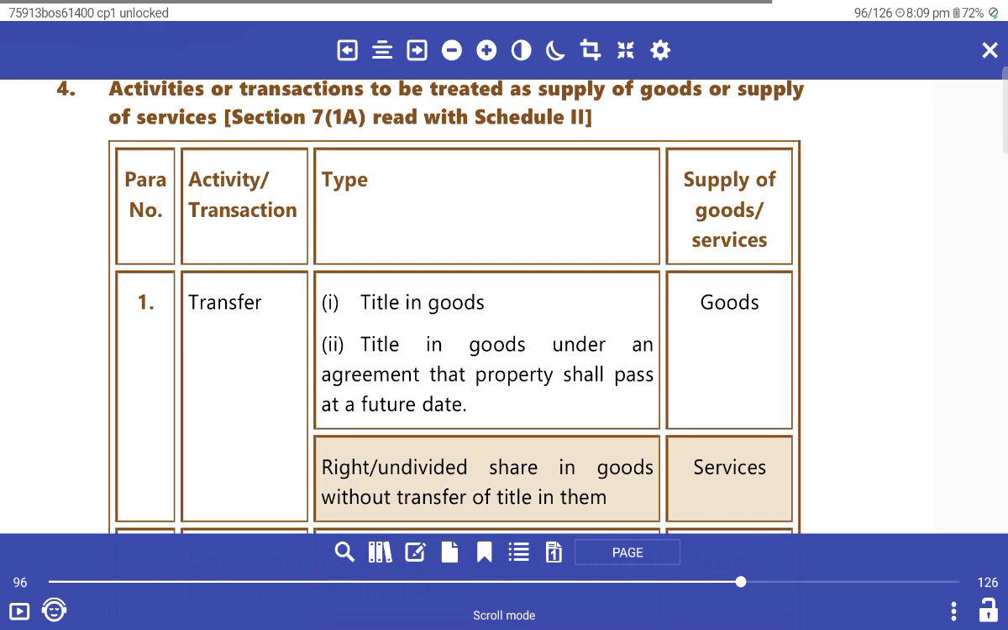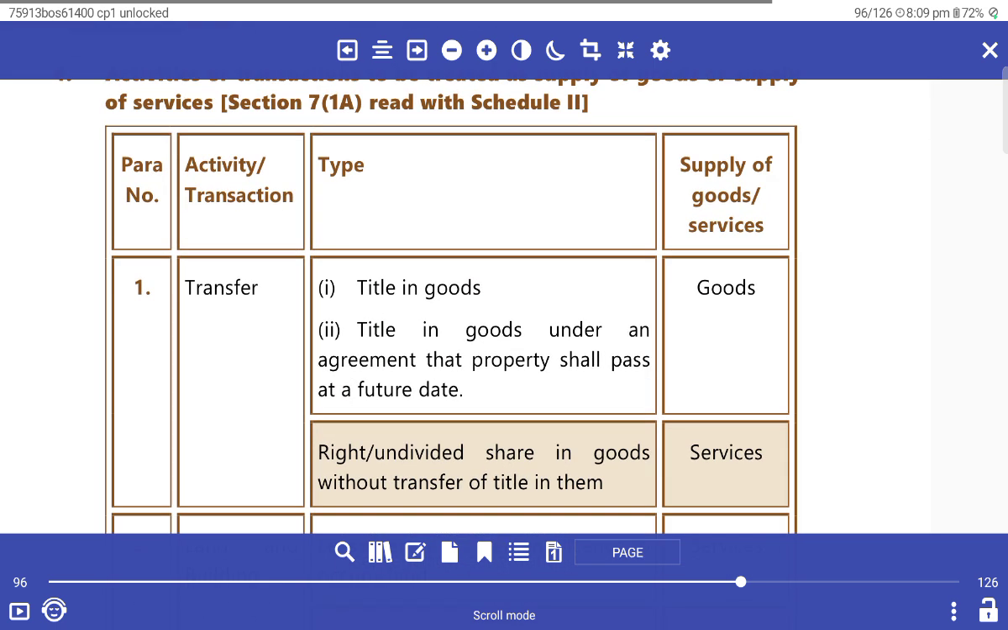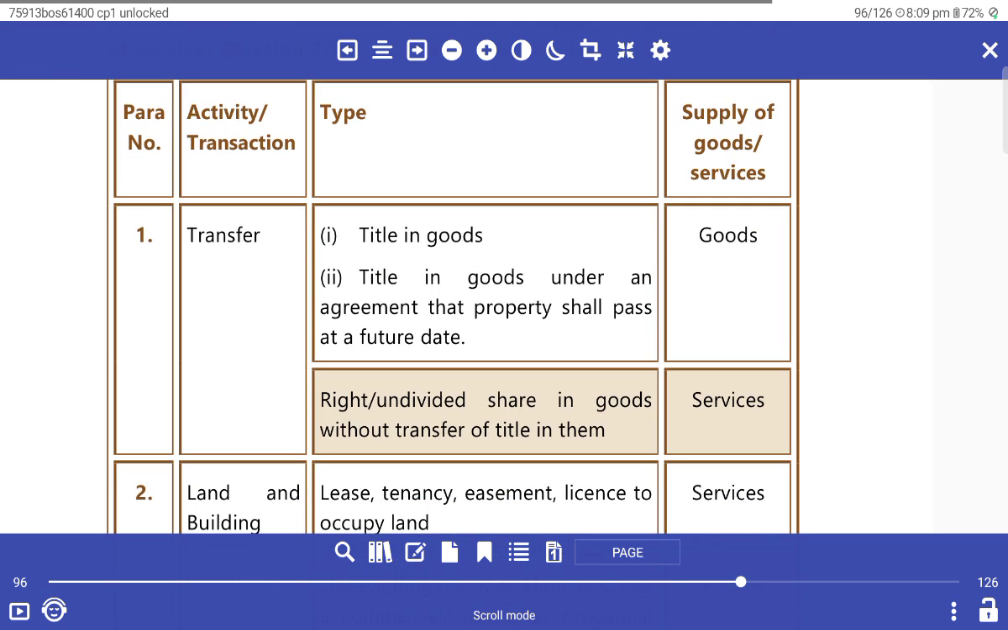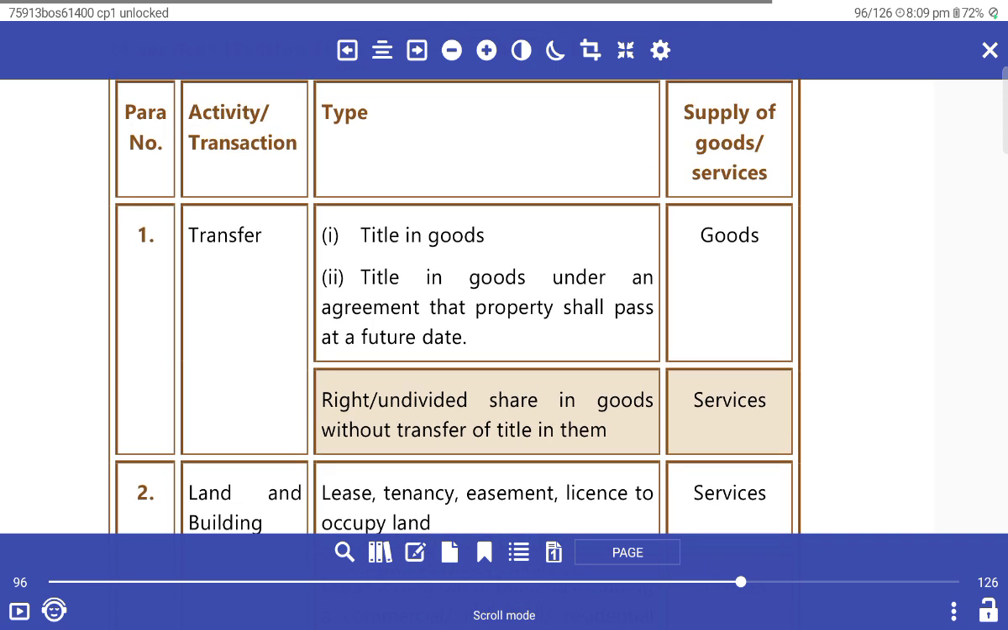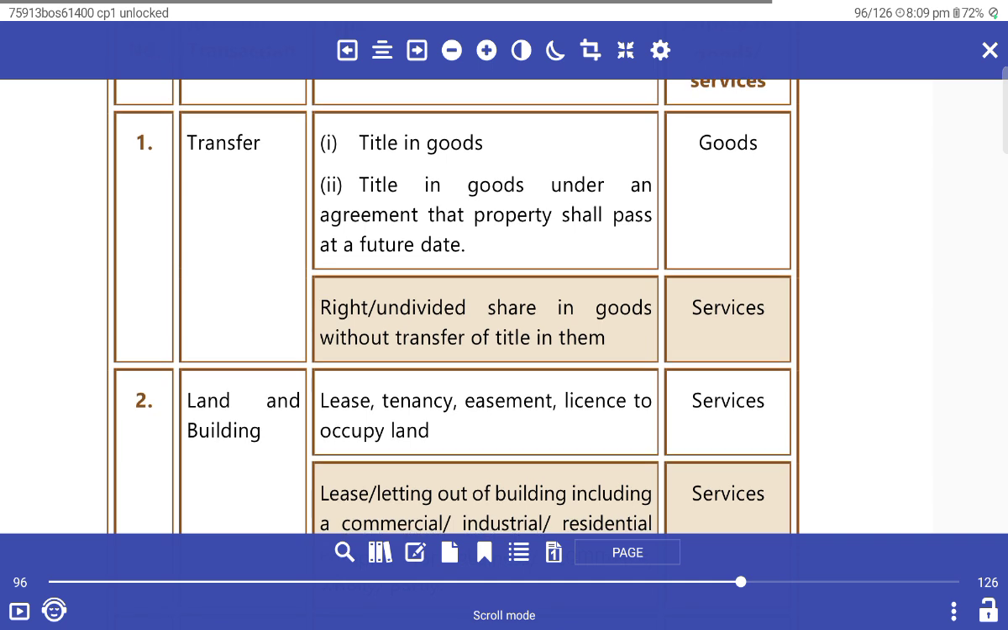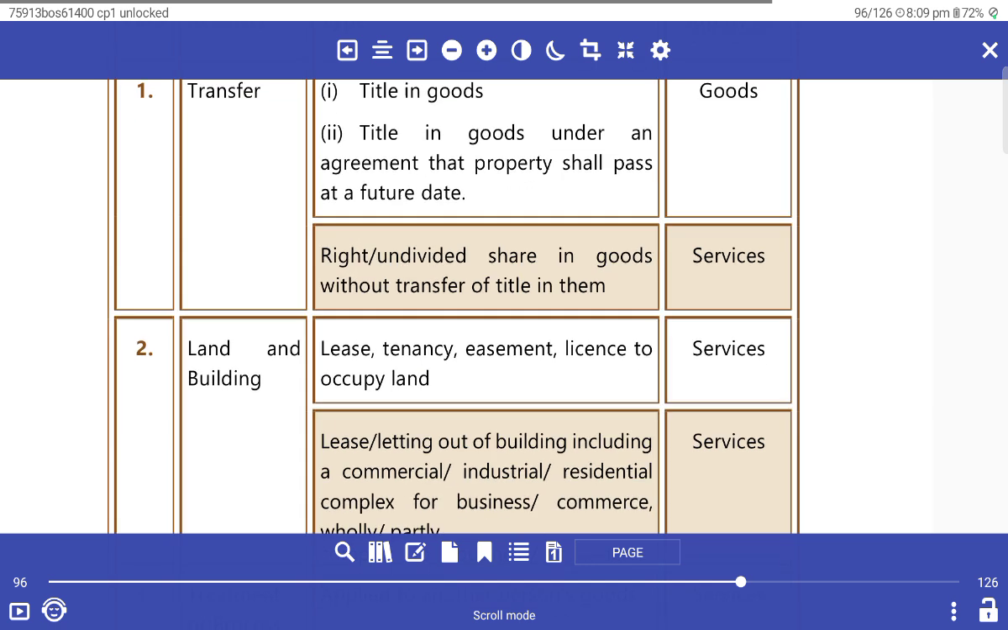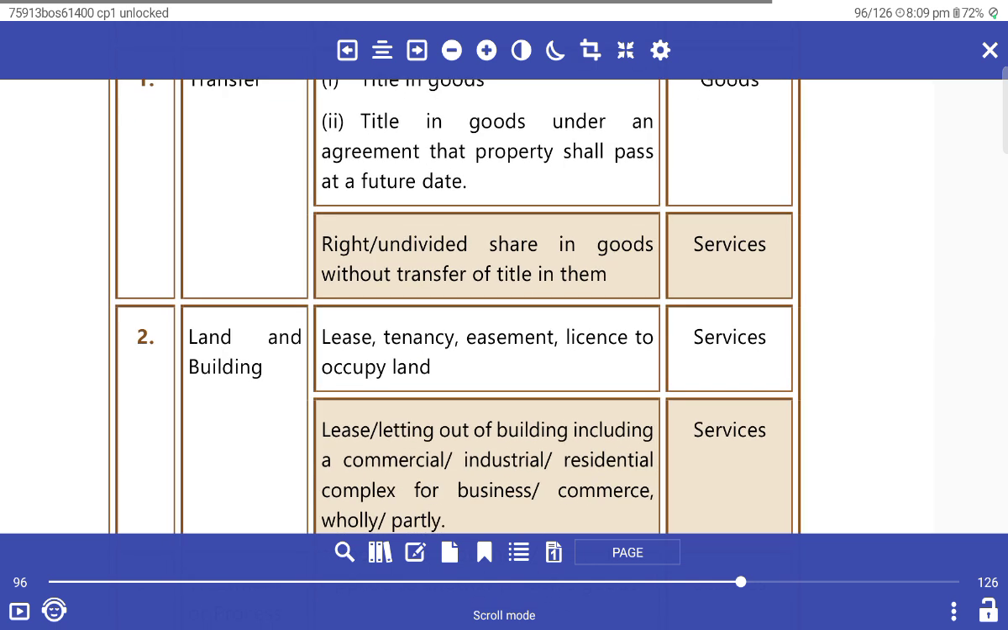Activities or transactions to be treated as supply of goods or supply of services, Section 7(1)(d) read with the schedule. Any transfer of title in goods, or transfer of goods under an agreement that property shall pass at a future date, is a supply of goods. The right in an undivided share of goods without transfer of title is a service. Transfer of the right to use goods without transfer of title is a service. Transfer of an undivided share in goods without transfer of title is a service.